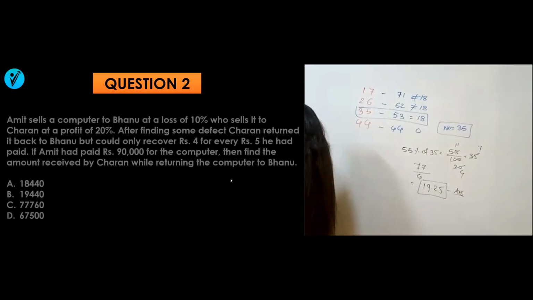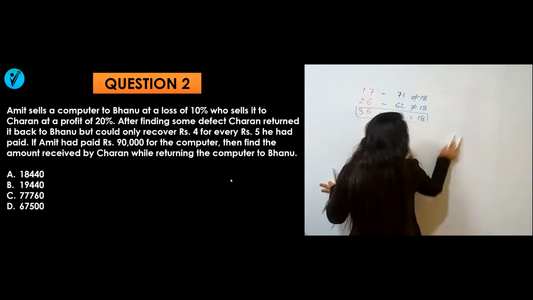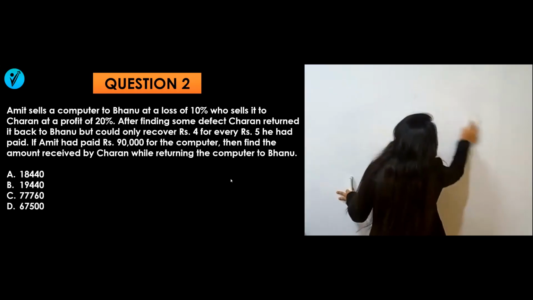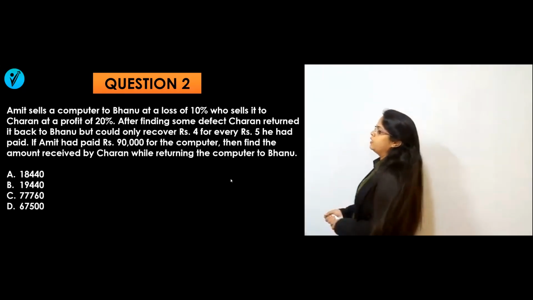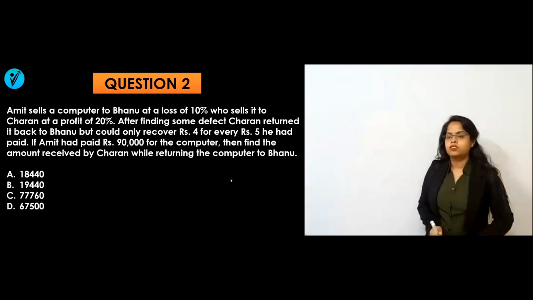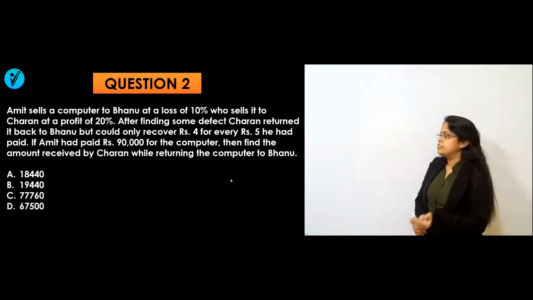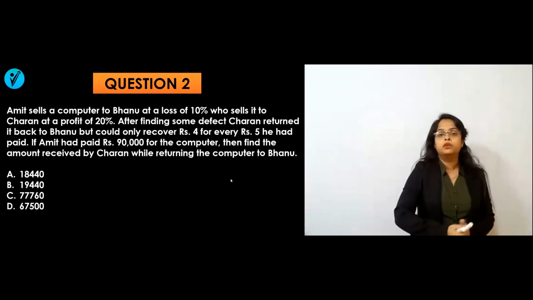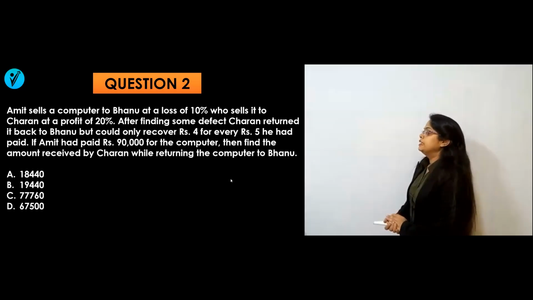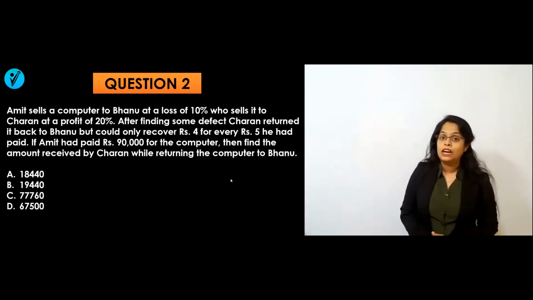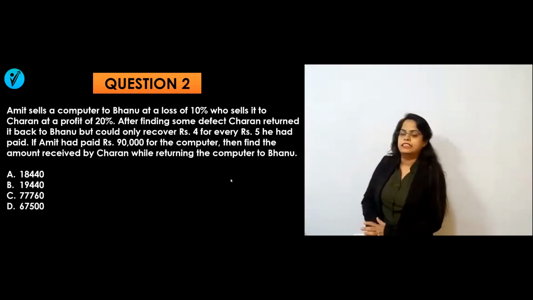You can see on the screen. What are they saying in this question? Let's see. Read the question and try to solve it. They have mentioned that Amit sells a computer to Bhanu at a loss of 10%, who sells it to Charan at a profit of 20%. After finding some defect, Charan returned it back to Bhanu but could only recover rupees 4 for every rupees 5 he had paid. If Amit had paid 90,000 rupees for the computer, then find the amount received by Charan while returning the computer to Bhanu.